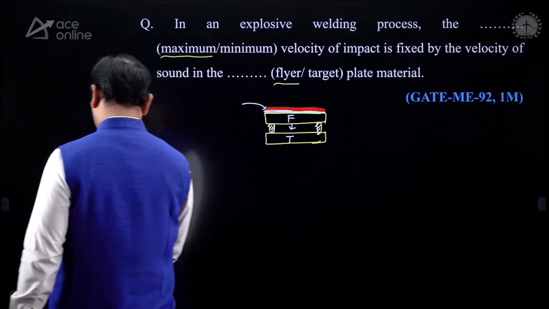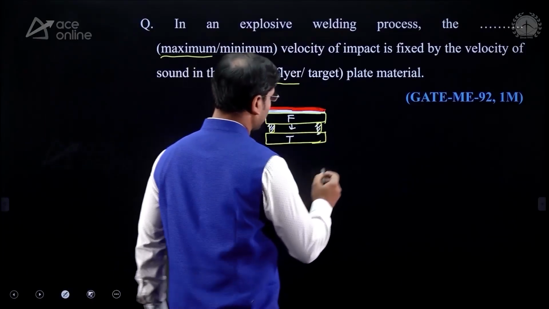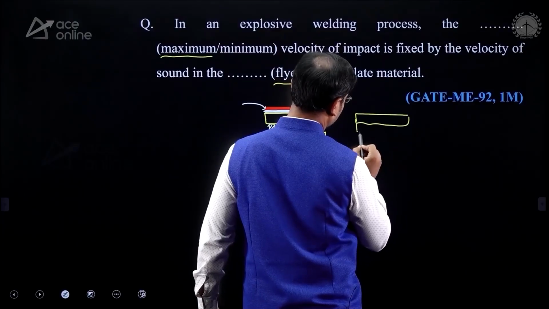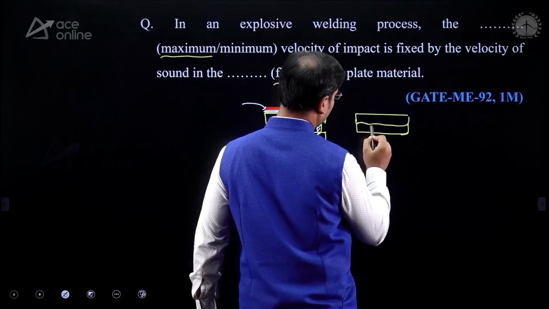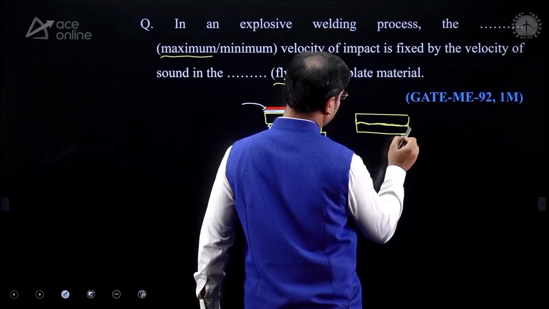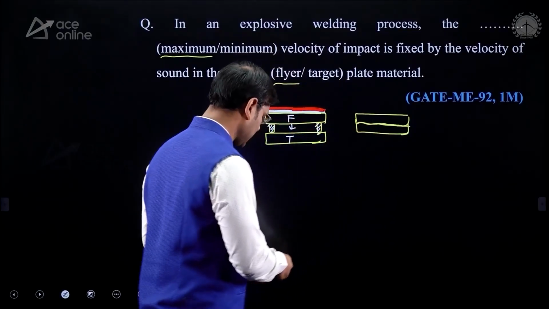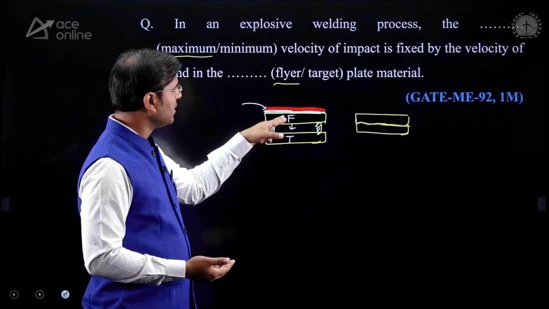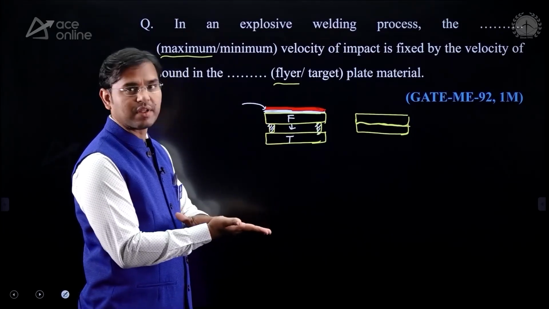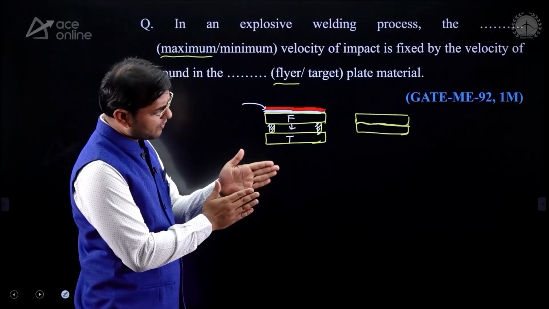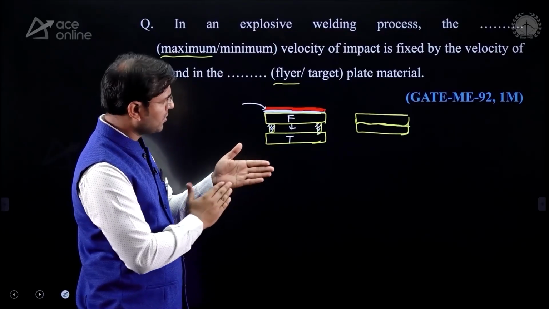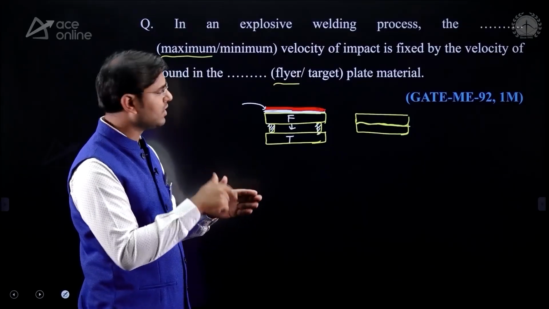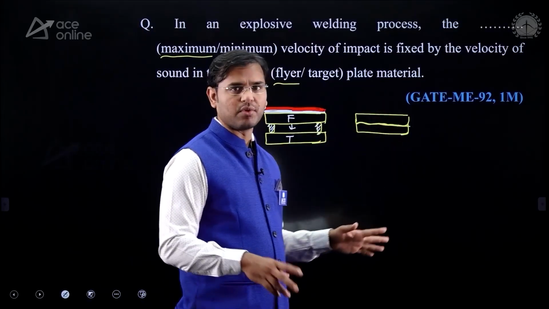In such a way we get the two plates, and in the two plates some layer forms. The material of the bottom of the flyer plate and the material of the top of the target plate will mix into each other, and some waviness will form at the joint.